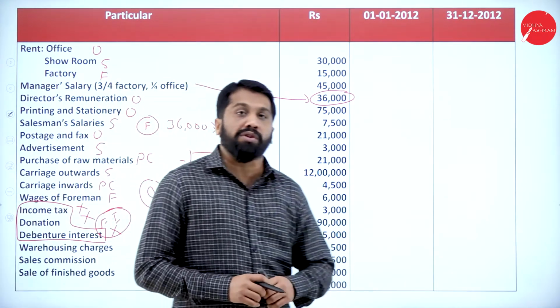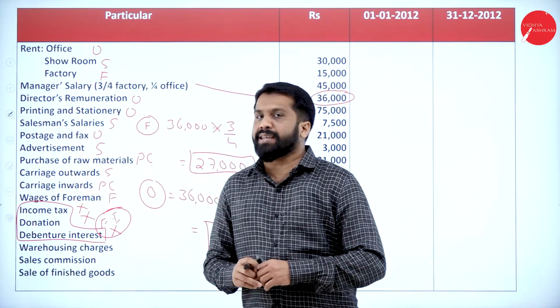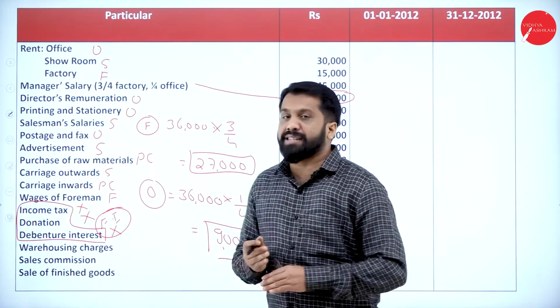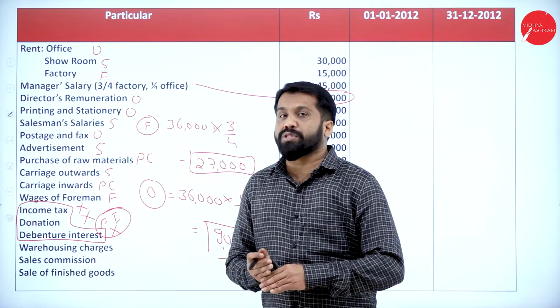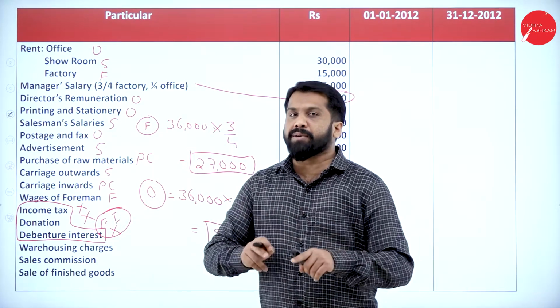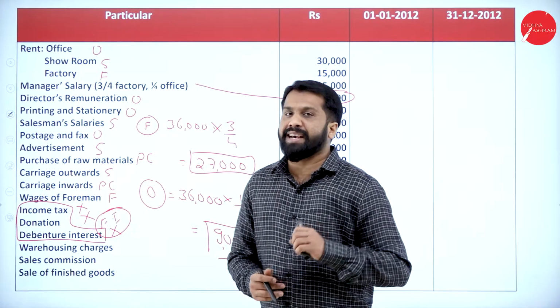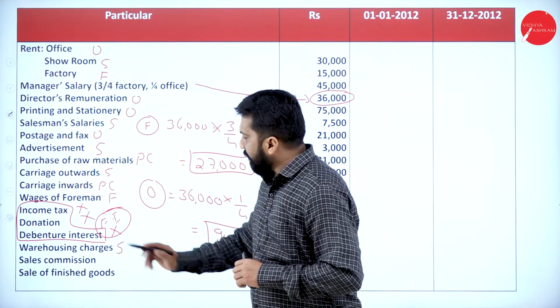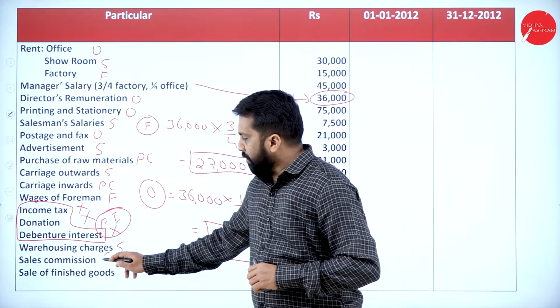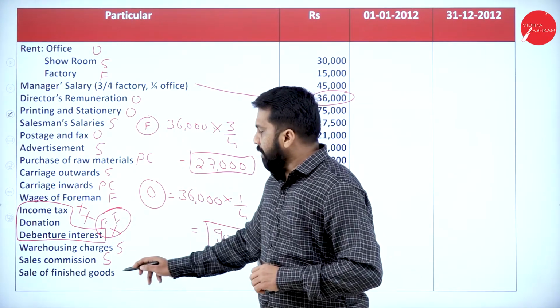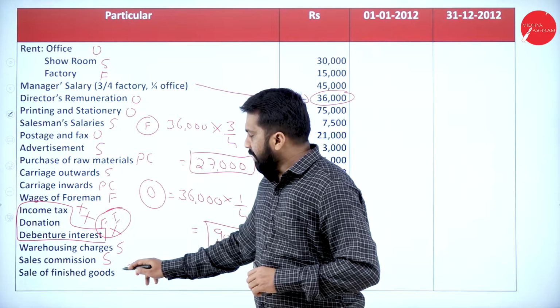Warehouse charges. What do you mean by warehouse charges? Warehouse means it is a godown. Unsold goods will be kept where? In the godown. That is called a warehouse. Unsold means which head? Selling and distribution. Sales commission, selling and distribution. Sale of finished goods, it is a final thing.